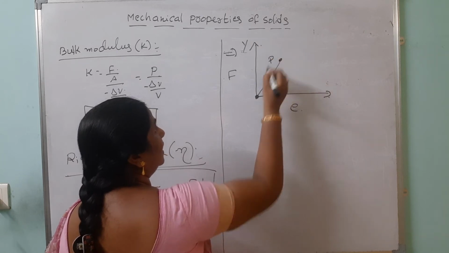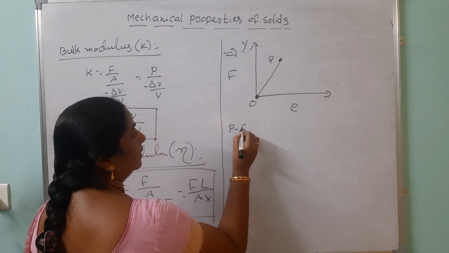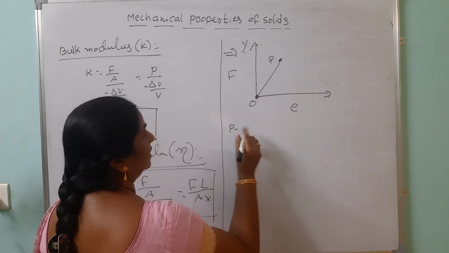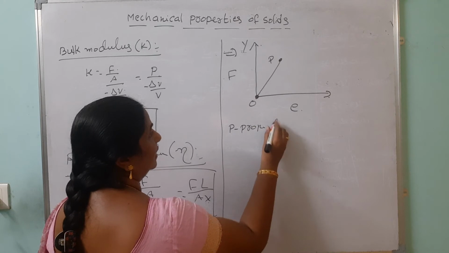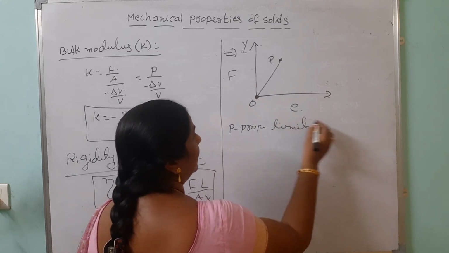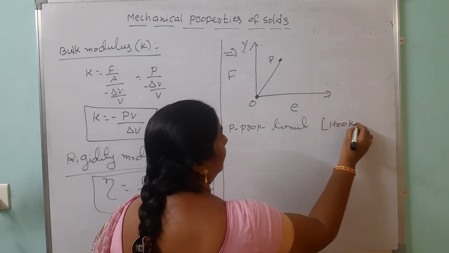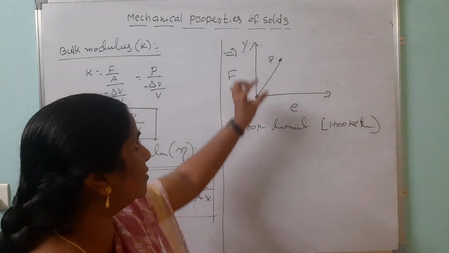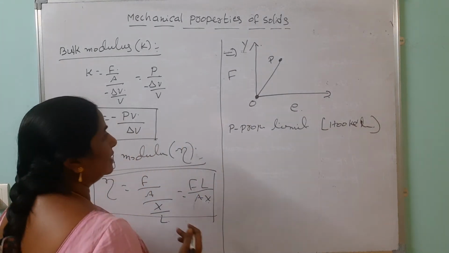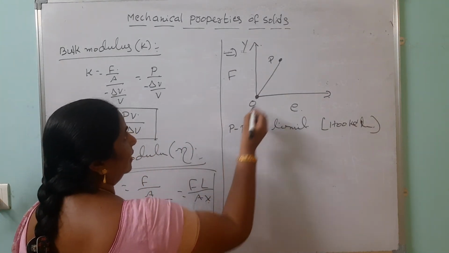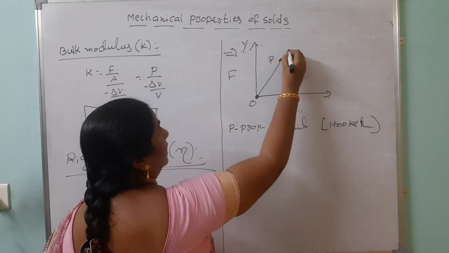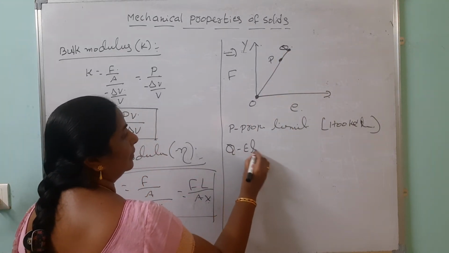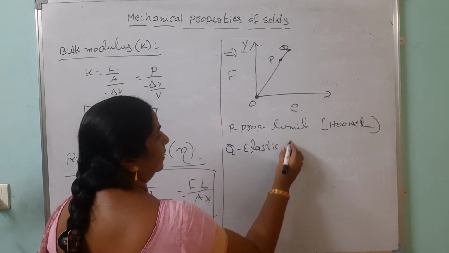And this point P is called the proportionality limit. What is the proportionality limit? It obeys Hooke's law. Till here, even if we remove the force, it comes back to its original position. This is called the proportionality limit. Then we can observe one more point here. This is Q. What is Q? This is the elastic limit.